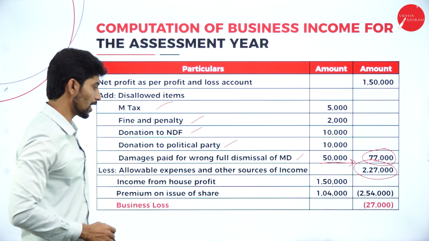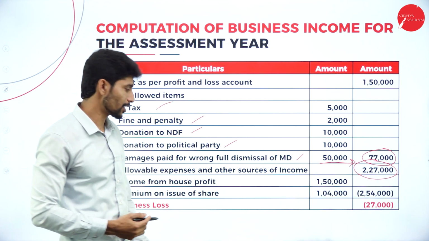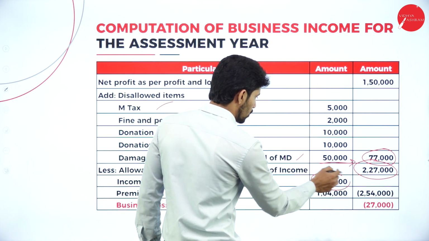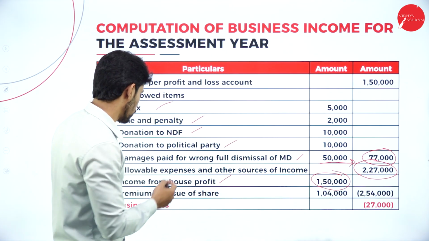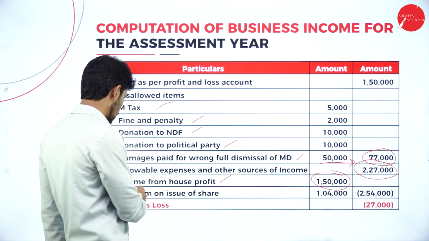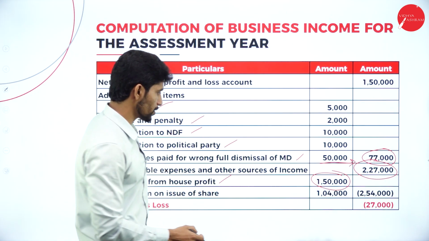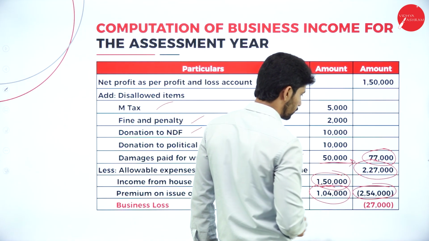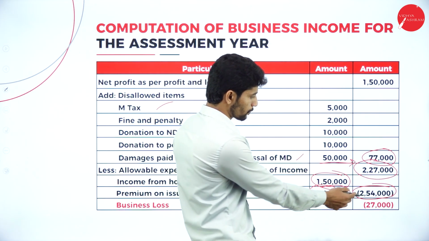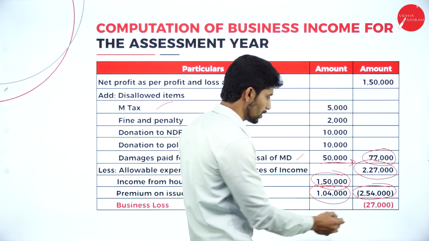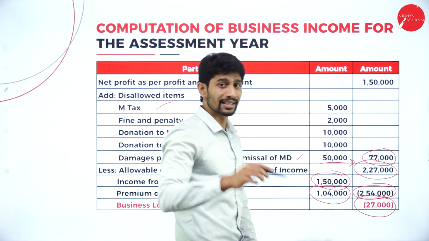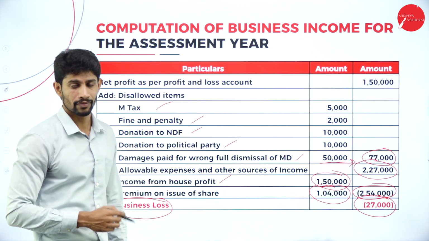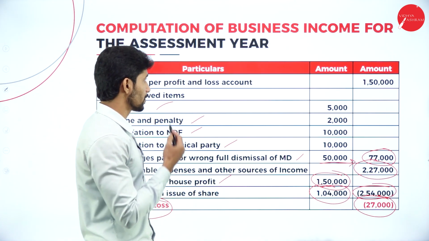From that, less allowable expenses and other than business income. In that we have two items. Income from house property of rupees 1,50,000. Premium on issue of shares, it's rupees 1,04,000. So add these two, you will get 2,54,000. So deduct 2,54,000 from 2,27,000. You will get minus 27,000. That minus 27,000 is called what? Business loss. We have a loss under this business.